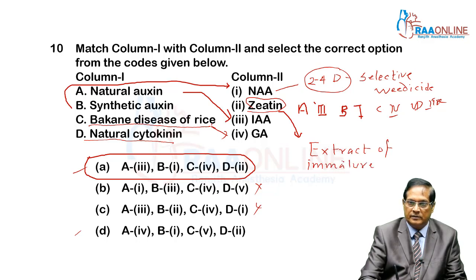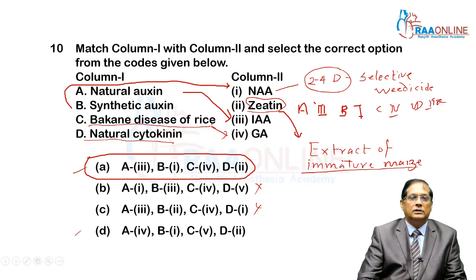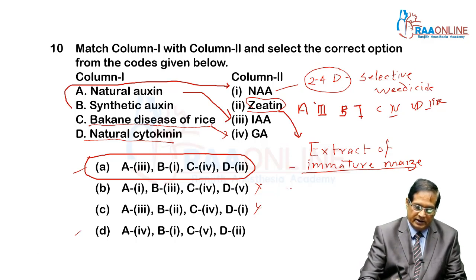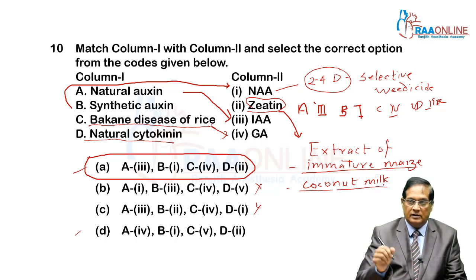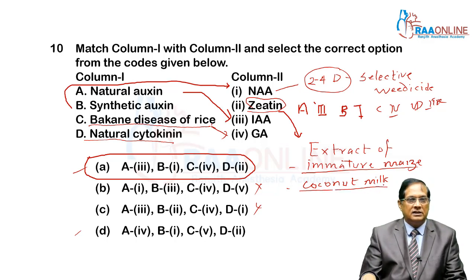Immature maize grain is an example of cytokinin. And coconut milk also possesses this particular property. Coconut milk or coconut water. These two are of the zeatin category, that is naturally occurring cytokinins.